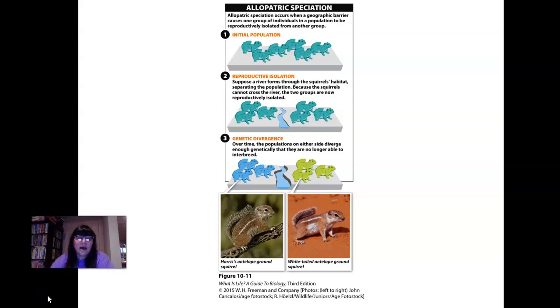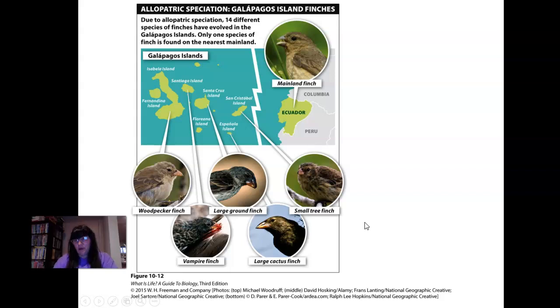All right, so this was allopatric speciation. So think of a geographic barrier. The population is separated somehow, and there's genetic diversity that's going to happen, genetic divergence. So allopatric speciation, Galapagos finches, an example.